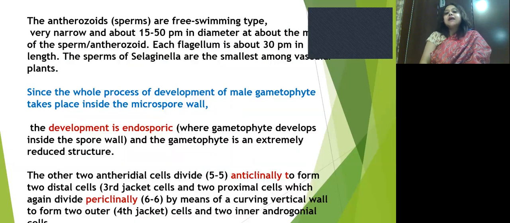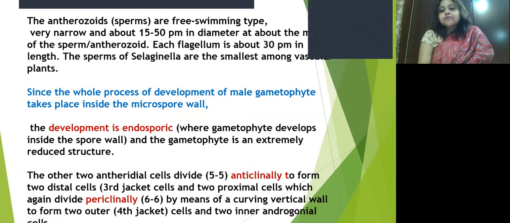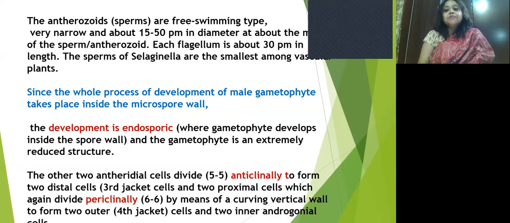These antherozoids are very narrow, and each flagellum is about 30 pm in length. The sperms of Selaginella are the smallest among the vascular plants.